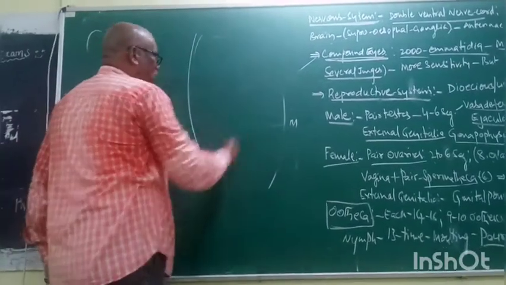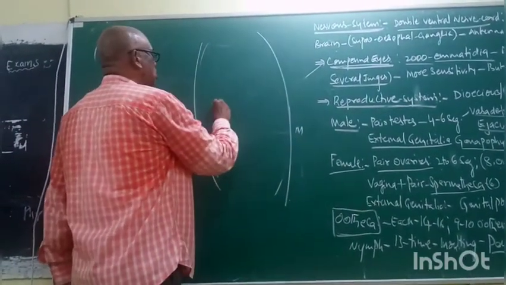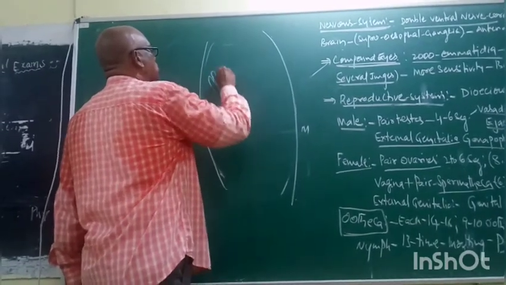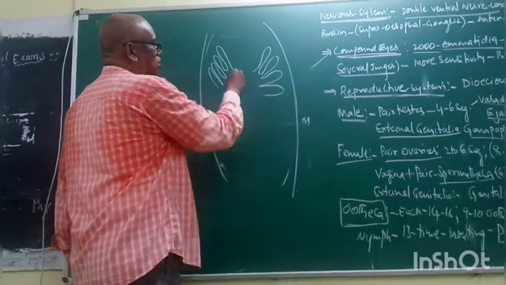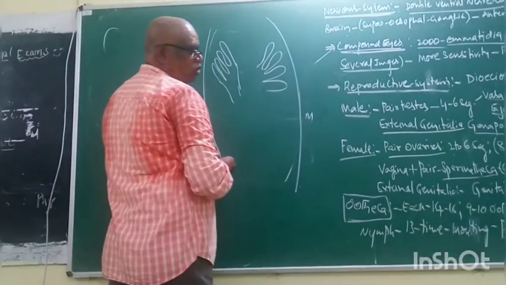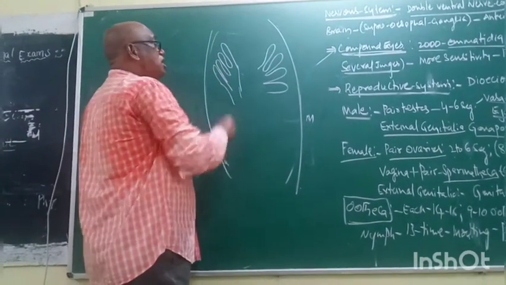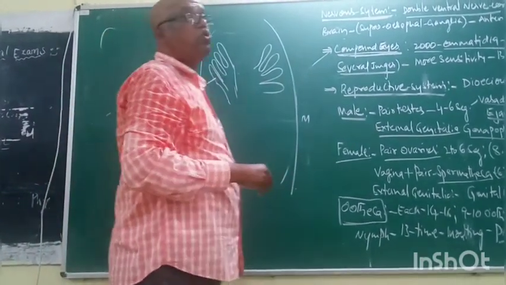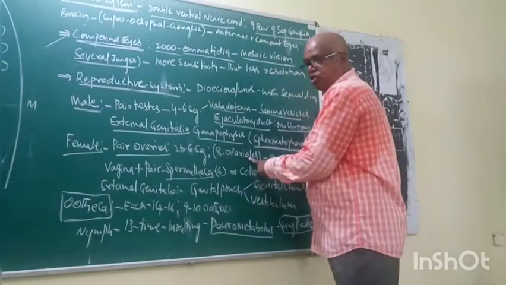Now it is the female body. Right? Now see. This is ovary, this is ovary. Each ovary contains 8 tubes. Each tube is called an ovariole.